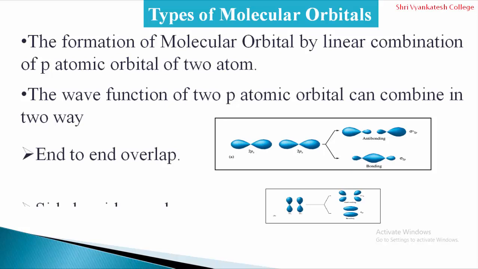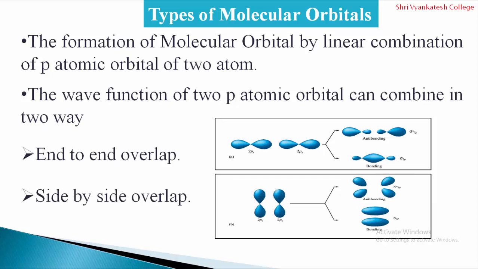Another type of combination is side by side overlap. When the combination is by side by side overlap, there is again formation of two molecular orbitals, a bonding and an anti-bonding orbital, and these are known as pi 2p and pi star 2p. So pi 2p is a bonding molecular orbital and pi star 2p is an anti-bonding molecular orbital. So the molecular orbital combination of 2p atomic orbitals takes place in two ways, that is end to end overlap and side by side overlap.